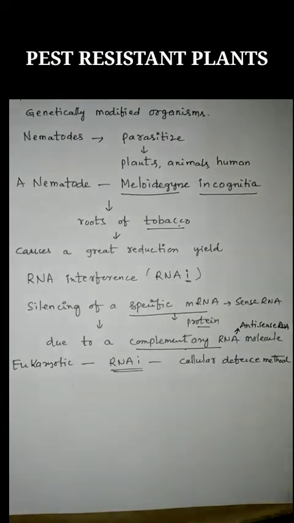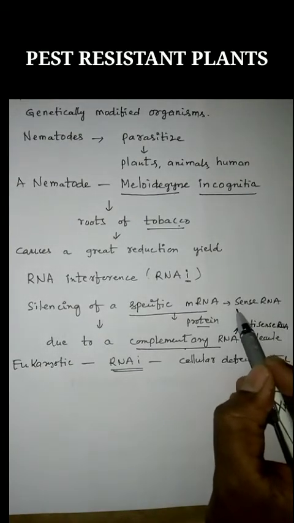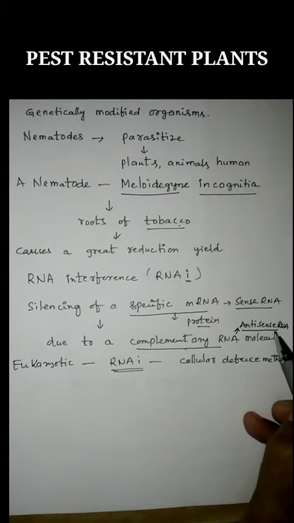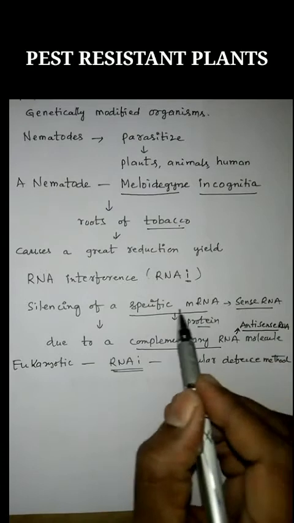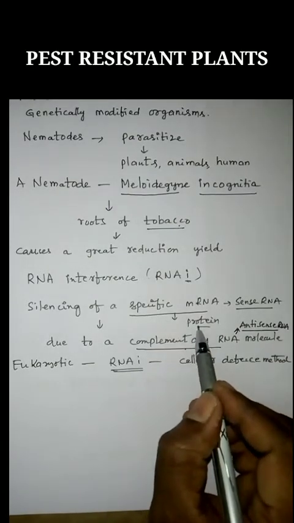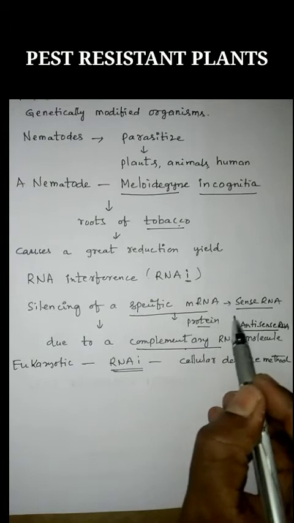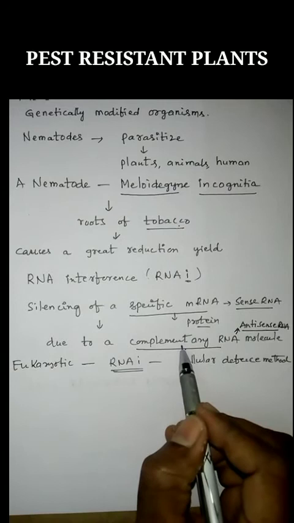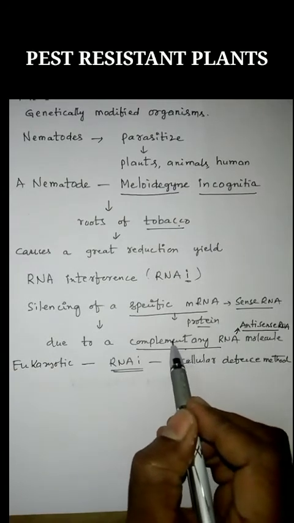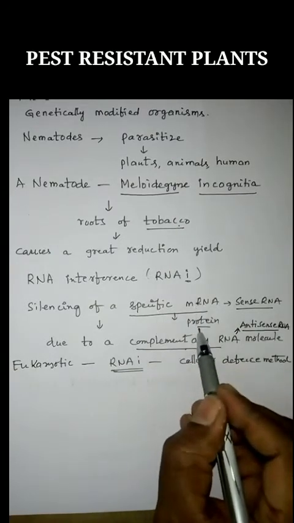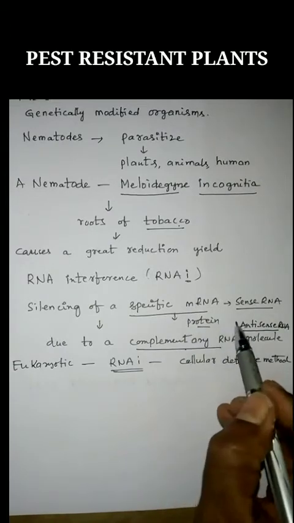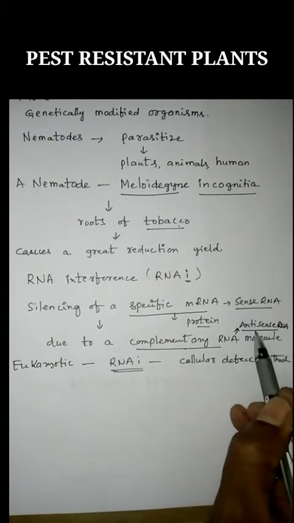So here there are two terminologies: sense RNA and antisense RNA. Sense RNA is the specific mRNA which produces protein, and antisense RNA is the RNA complementary to the sense RNA.